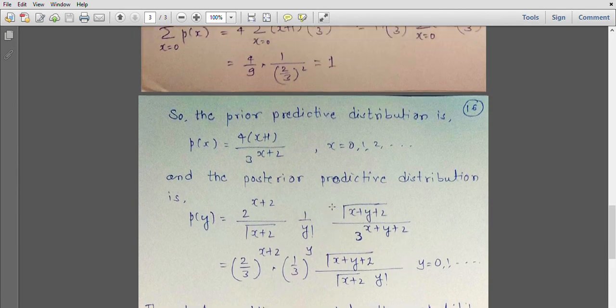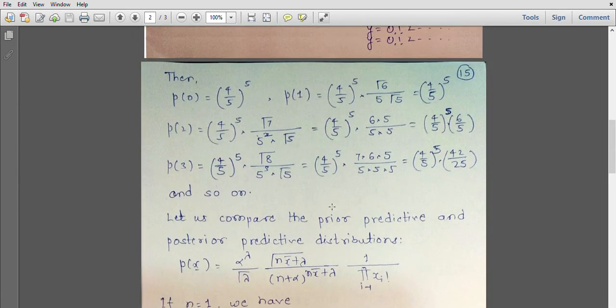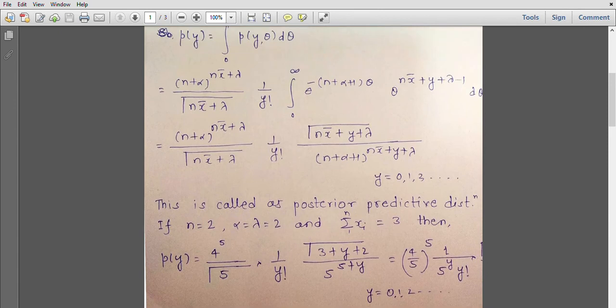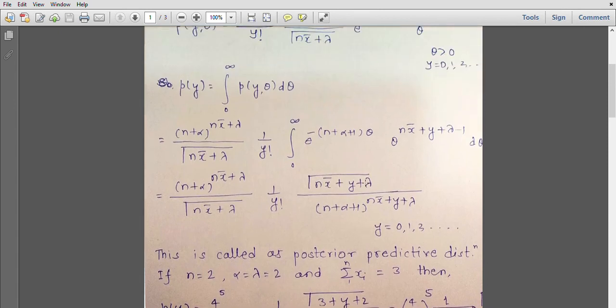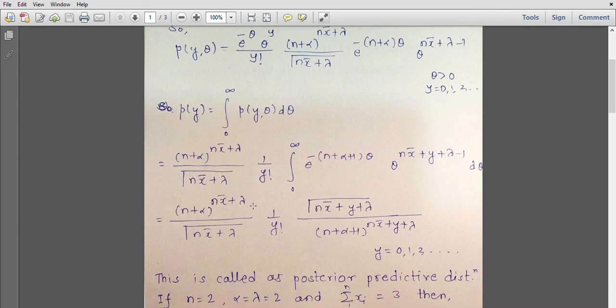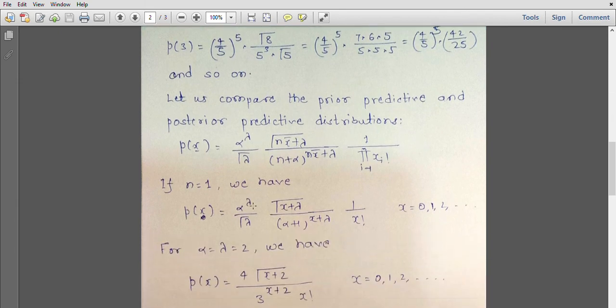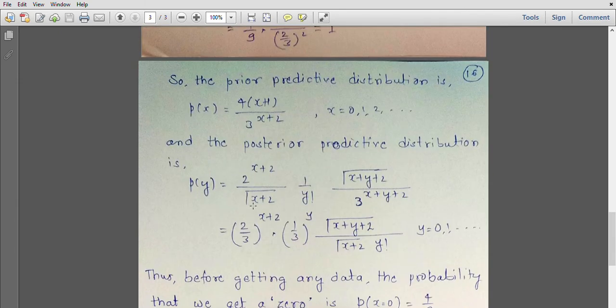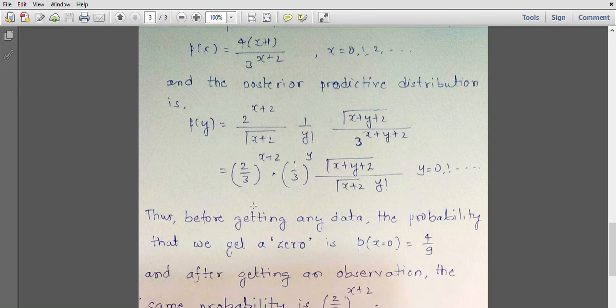How did I get this? So you can go back to the earlier page. See here. This was the prior predictive distribution. So put n equal to 1, alpha equal to 2, n x bar equal to simply x, and lambda equal to 2. We get this. Please check this derivation. It will be really good if you check these derivations on your own. So this will be the posterior predictive distribution of y.